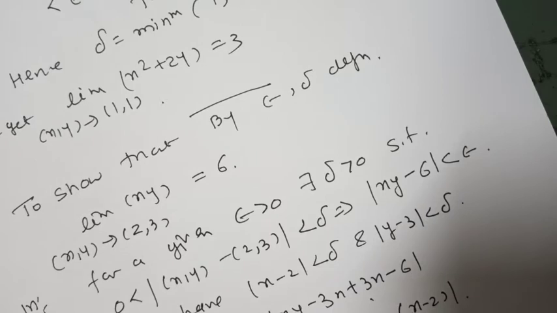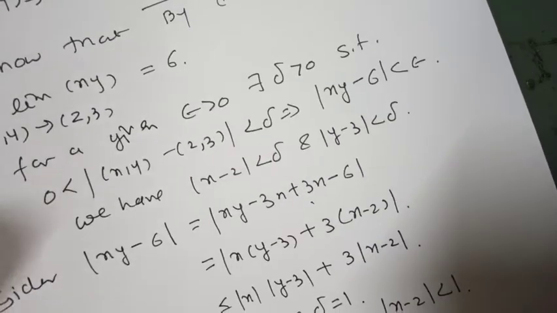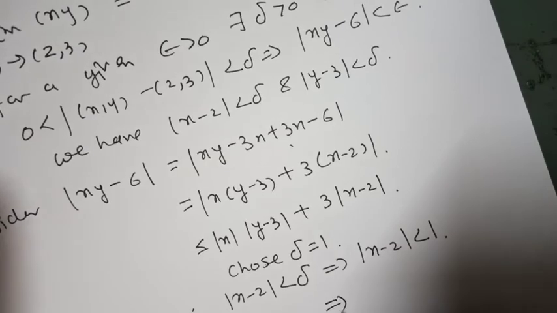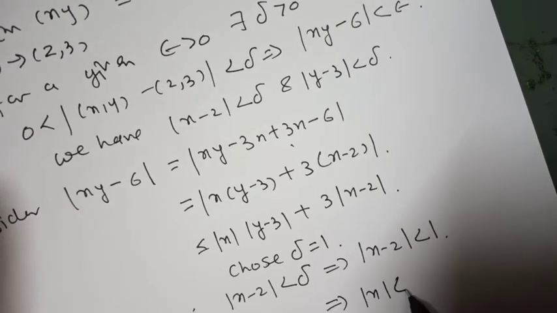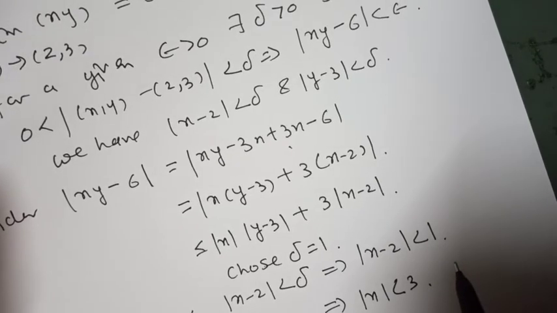Let us choose delta equal to 1, so that mod of x minus 2 less than delta implies mod of x minus 2 less than 1. It implies mod of x is less than 3.